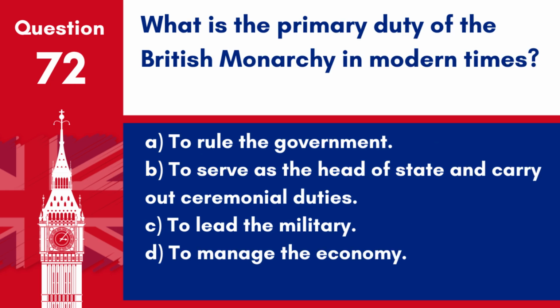Question 72. What is the primary duty of the British monarchy in modern times? A. To rule the government. B. To serve as the head of state and carry out ceremonial duties. C. To lead the military. D. To manage the economy. Answer B. To serve as the head of state and carry out ceremonial duties. The British monarchy primarily performs ceremonial and representative duties today.